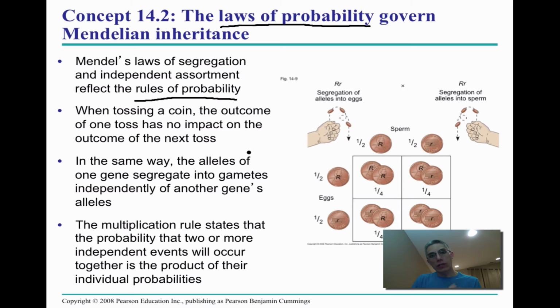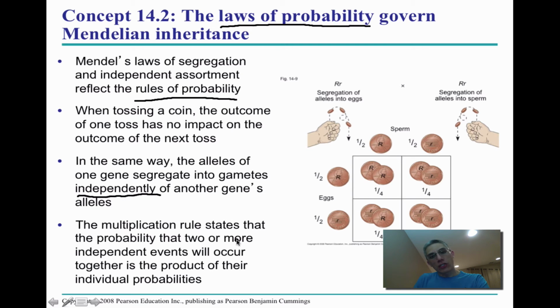Each one of those events is an independent event, and it has no impact on the previous or the future events. In the same way, the alleles of one gene segregate into gametes independently of another gene's alleles. In other words, there's no influence on each other.